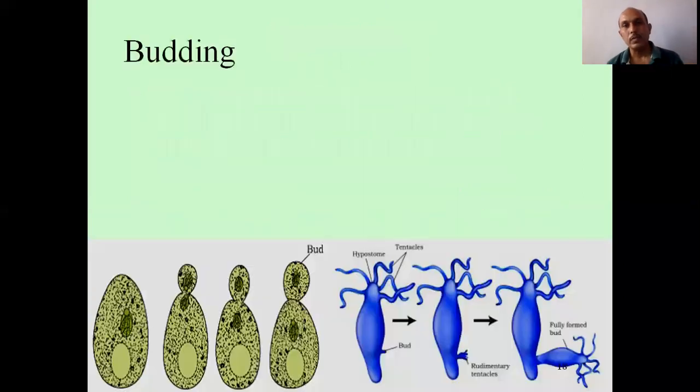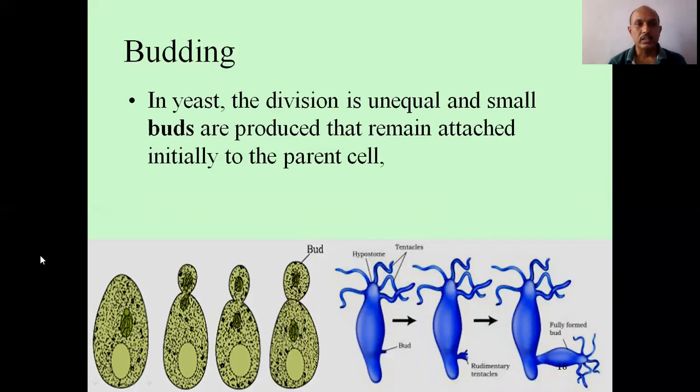Okay. Now, the second type is budding. See, this is yeast, and here is Hydra. In yeast, the division is unequal, and small buds are produced that remain attached initially to the parent cell. See here, the bud is small, the nucleus divides, one will enter here, and one nucleus remains here. So here it is unequal division.